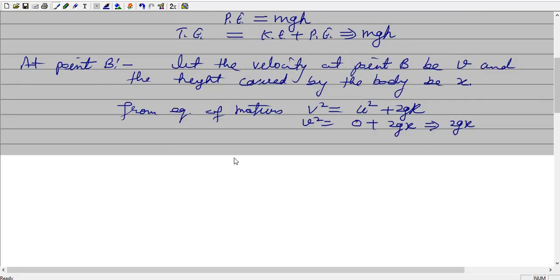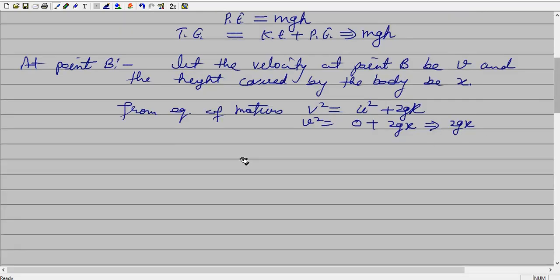After that, calculate the kinetic energy. Kinetic energy is half m v square. If you put the value of v square, that is 2gx, the 2 cancels and the result is mgx.